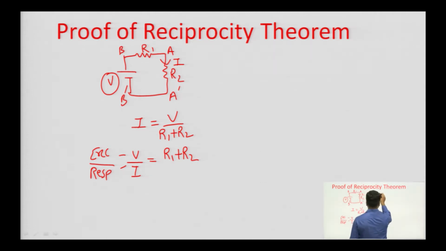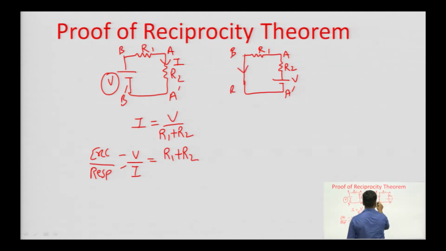Now, we have interchanged the position. Now, the voltage source is connected between A and A dash, and we are finding the current between terminals B and B dash.